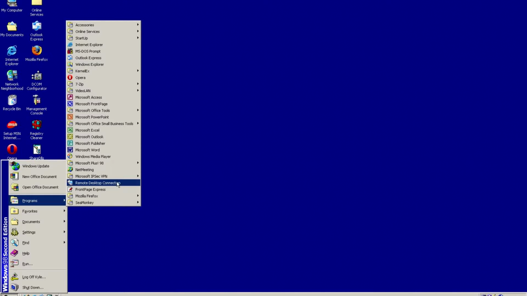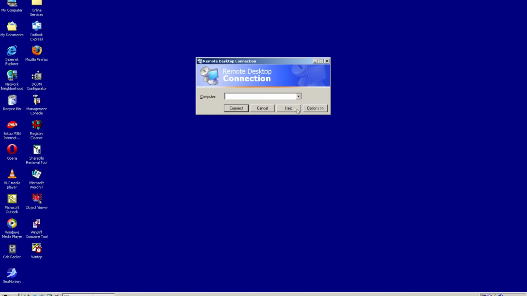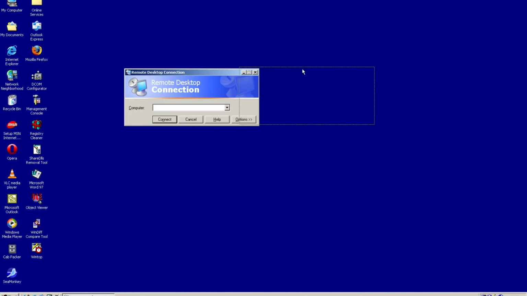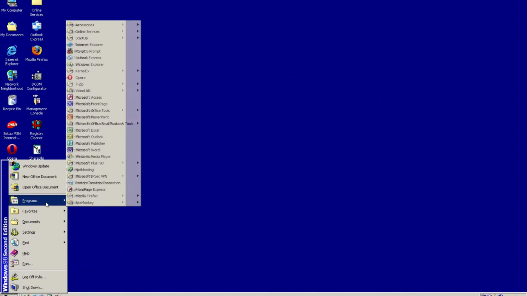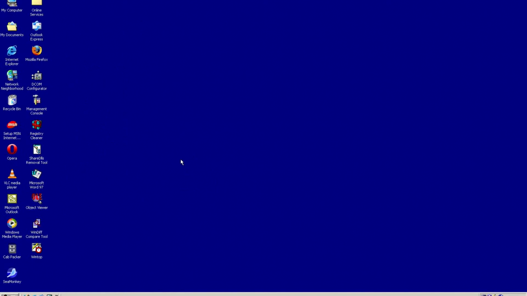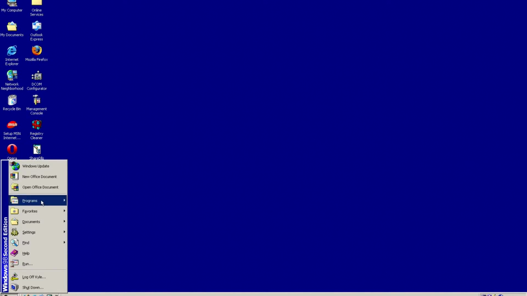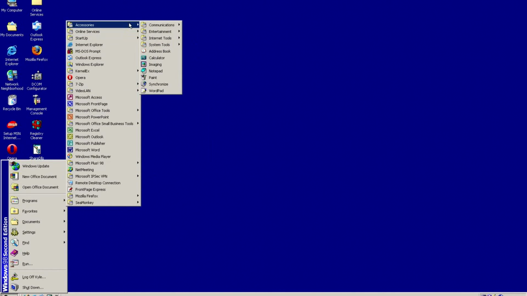Actually, before we do that, the Service Pack also added something called Remote Desktop Connection, which is bundled in Windows XP. But I guess you can get it on Windows 98, so you can connect to a remote computer using Remote Desktop Connection, which is kind of useful. I mean, you can do that in Windows 7 and Windows 10. Also, we have Front Page Express, and some VPN thing. I guess this is some way to set up a virtual private network. Let's see what else. I think that's pretty much all that it adds.